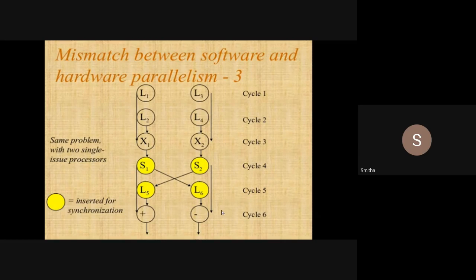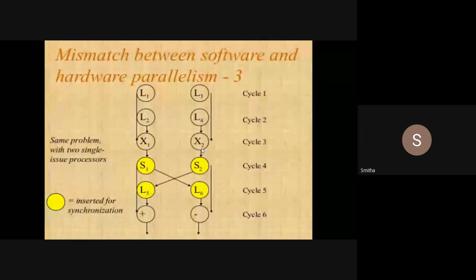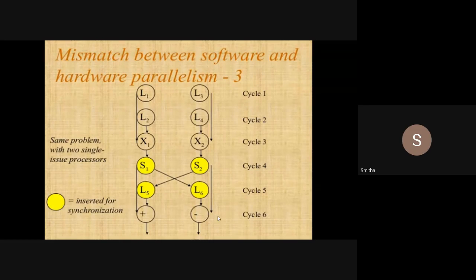In order to add, if I issue the add operation to the first processor, I need X1 as well as X2, but X2 is obtained by processor 2, so it has to communicate with processor 2. For the subtract operation, I need X1 and X2, but X1 is obtained by processor 1, so processor 2 wants to communicate with processor 1. So in order to communicate, I have inserted 4 extra instructions here, which are in yellow color.